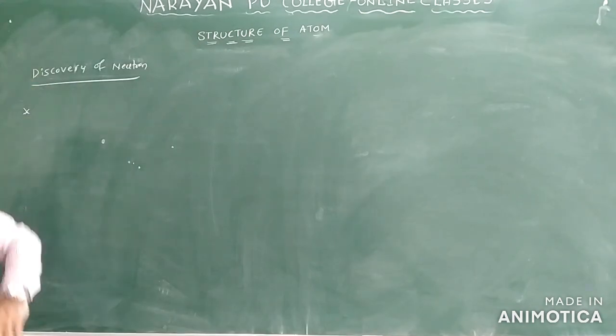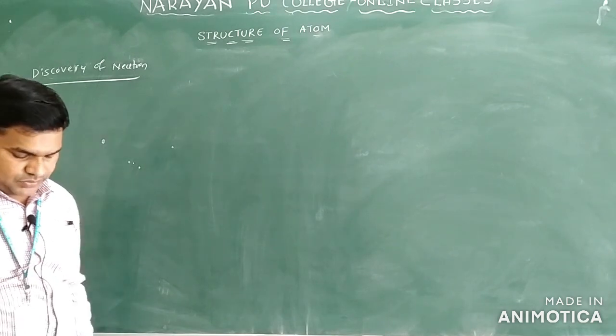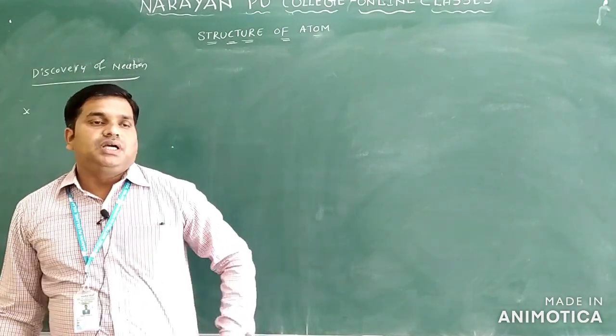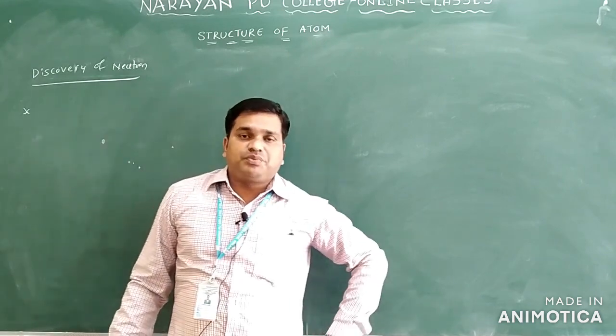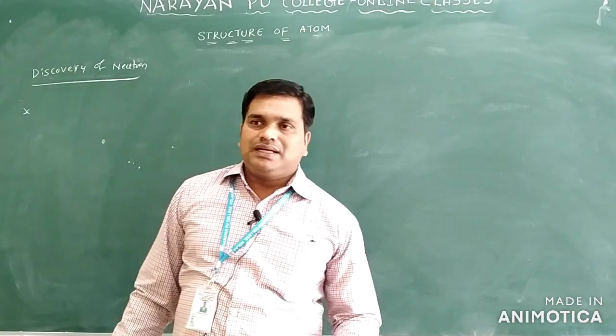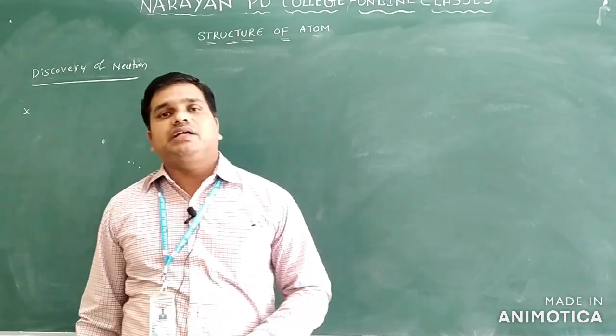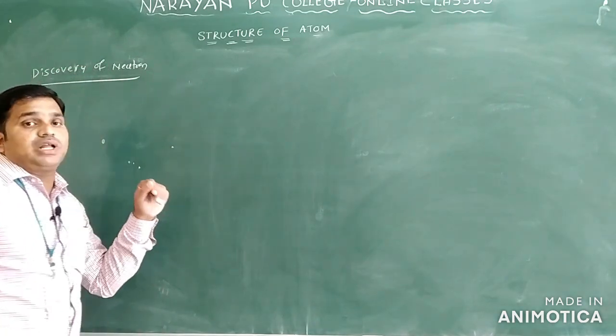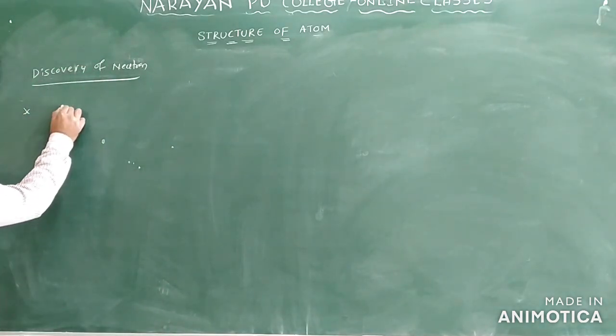Next one, you have the discovery of the neutron. If you take the atom, it consists of a nucleus only. The nucleus is composed of protons. The nucleus is not only composed of the protons, it has another particle also. That other smallest particle we are calling as what? Neutrons only.